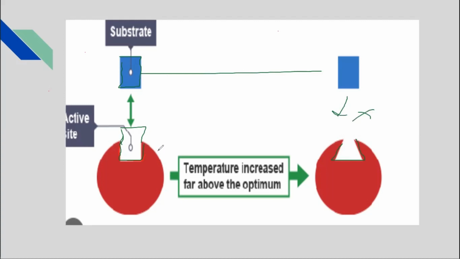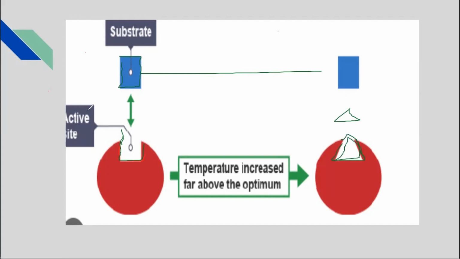So actually the shape of the active site decides what type of substrate is going to fit. Maybe the substrate which is going to fit into it should have a shape of something like this, and it will easily fit into it like this, and the reaction will happen.